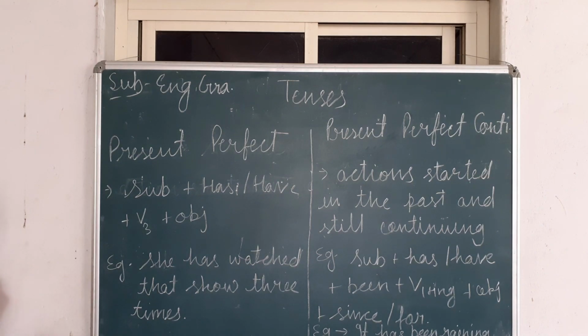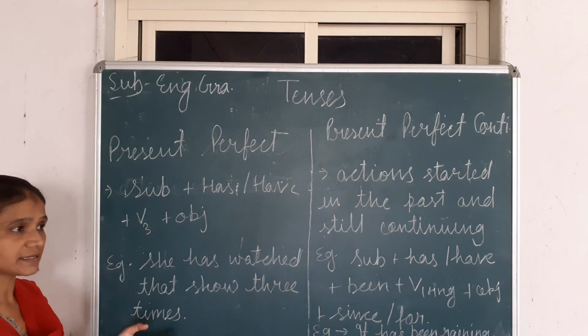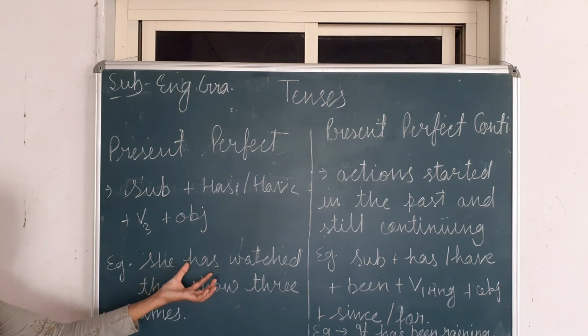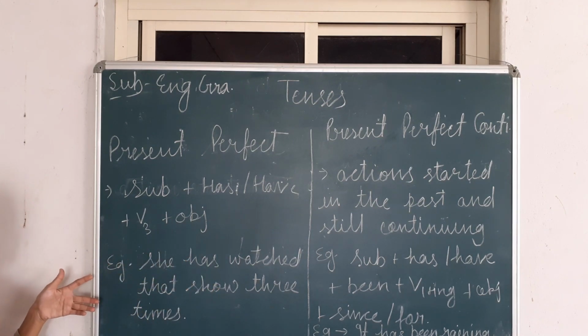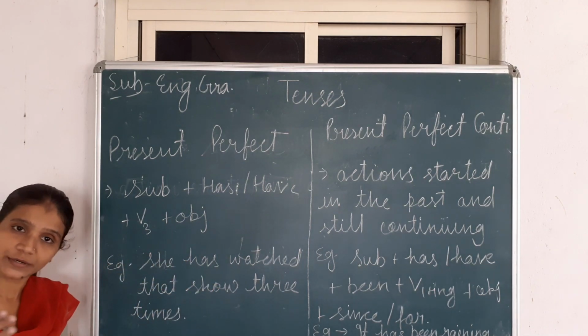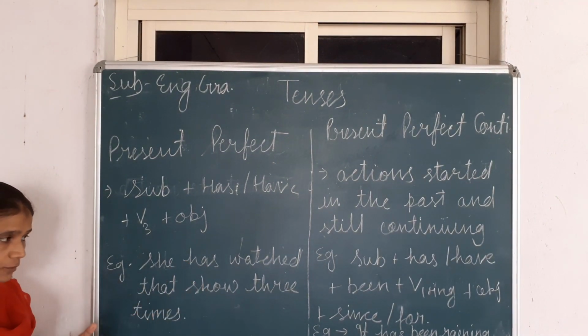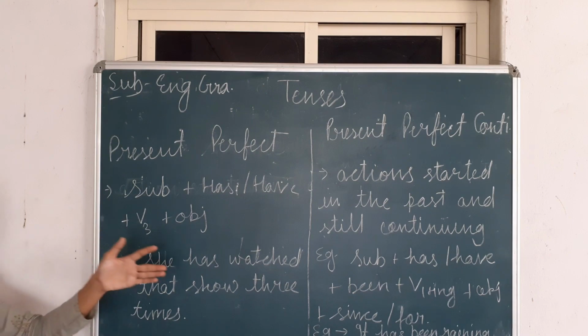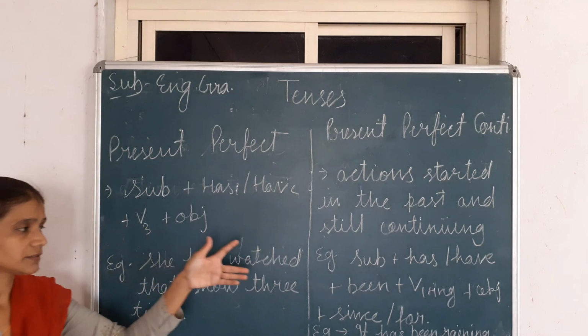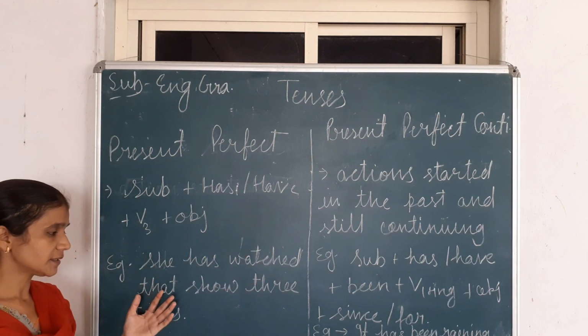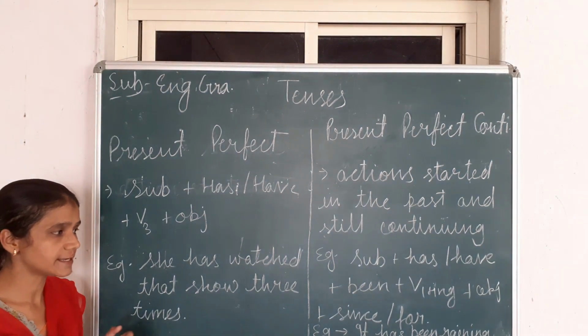Suppose we want to make an interrogative sentence, at that time we will write "has" at the start. If we want to make a WH question, then before the helping verb we will write a WH word, then the helping verb, then the subject, then the third form of the verb, and then the remaining part of the sentence.